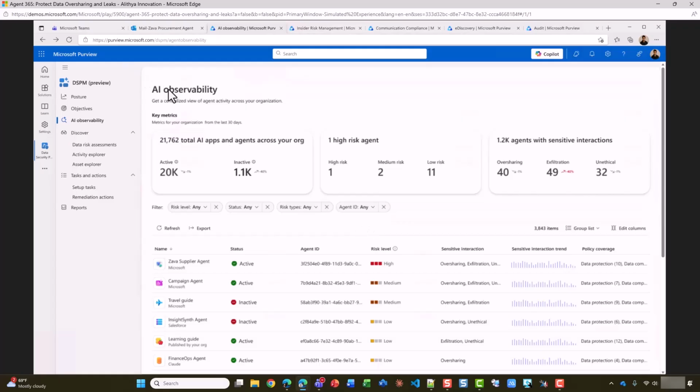In the AI Observability tab, I can view a list of all the agents in my org. This is the same list we saw in the M365 Admin Center, with a lot more context and details on what access these agents have to sensitive data and how it's being used. Agentic risk, like insider risk management, is pivoted to agents and identifying risk. All this enables me to decide on the right data security and compliance guardrails and to enforce them confidently without slowing the team's productivity. On top of my list, Purview has flagged the Java supplier agent as high risk, so let's take a deeper look.